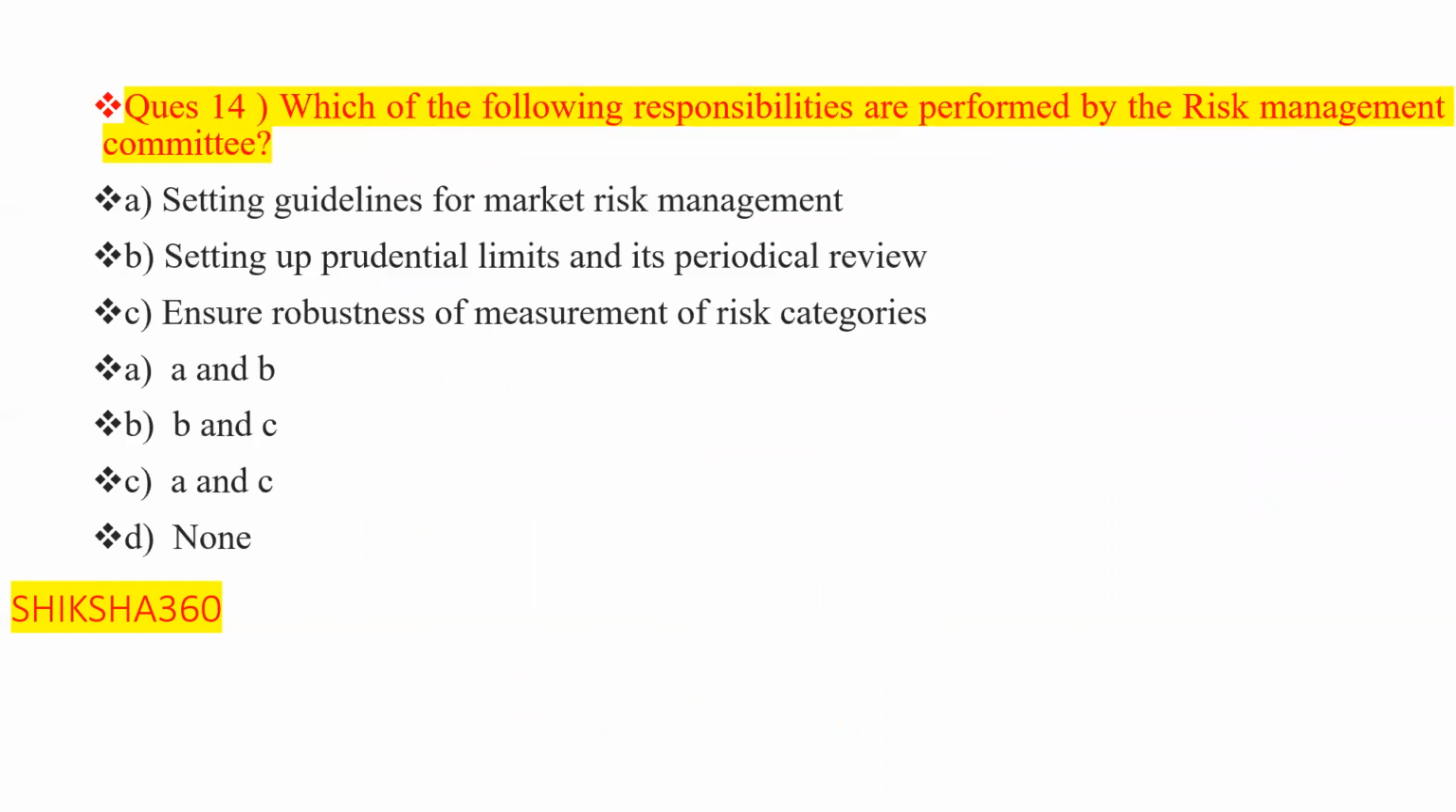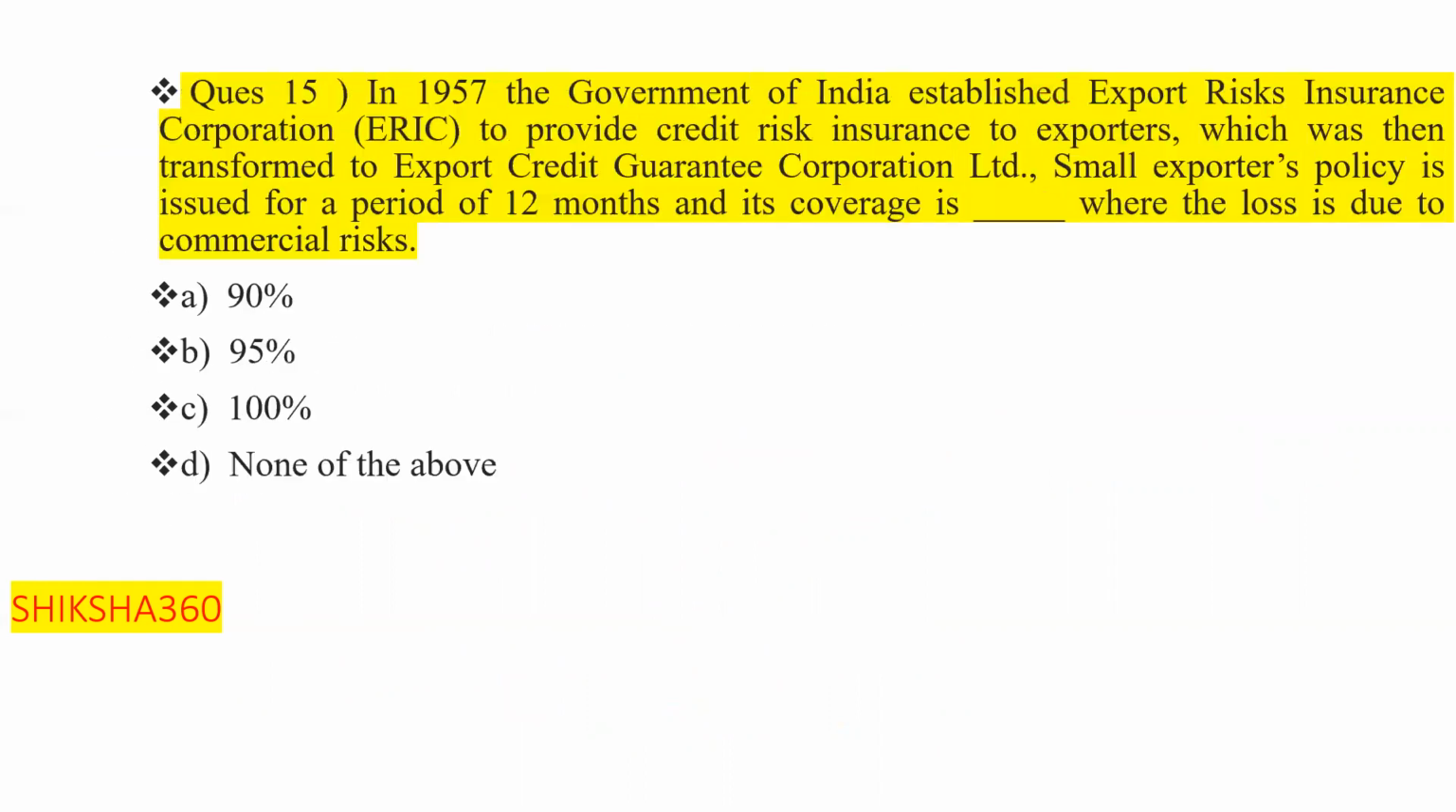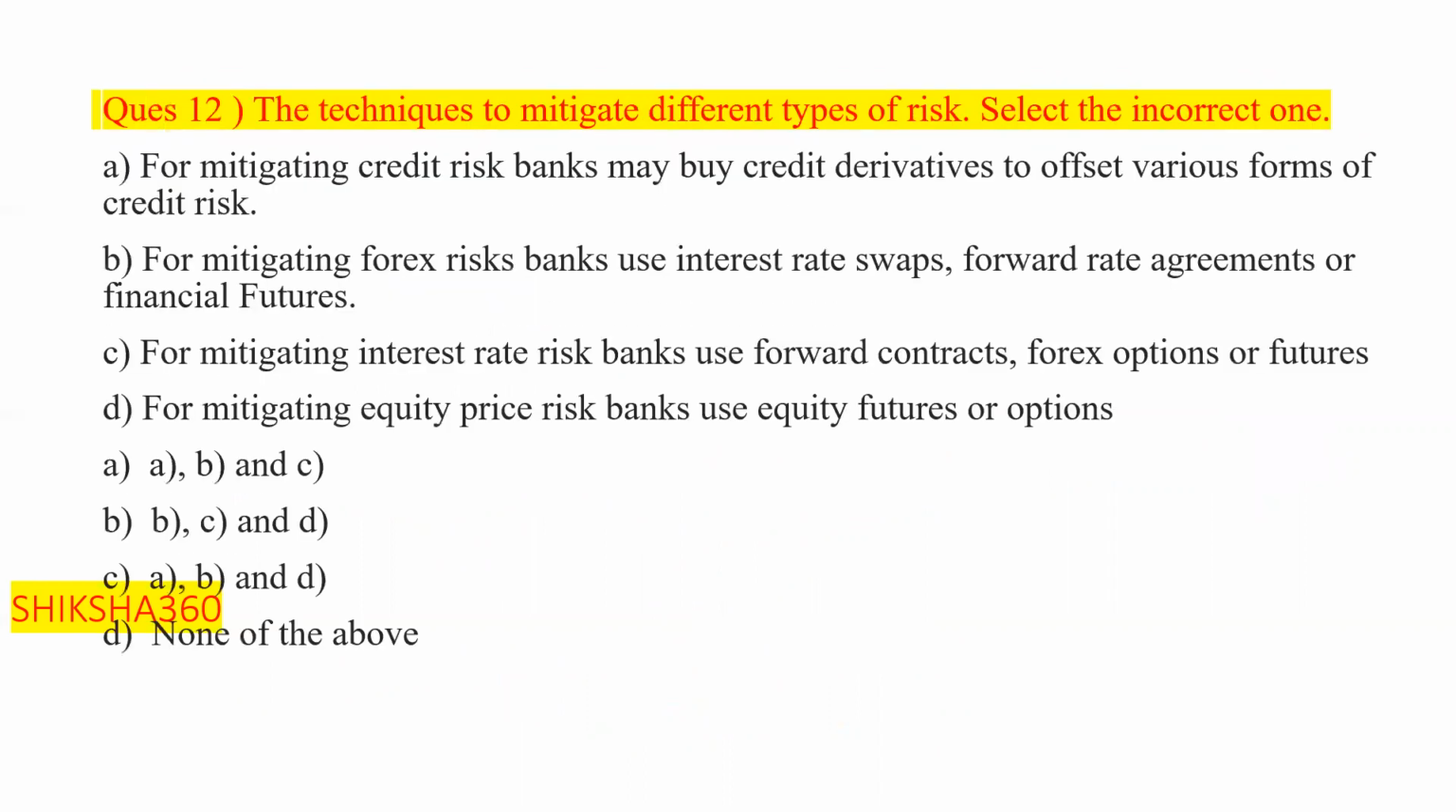Wait one minute. Basically, we will discuss that question which I have now. This one is question number 12. The techniques to mitigate or reduce different types of risk. Basically here they are asking us to find out the incorrect one.